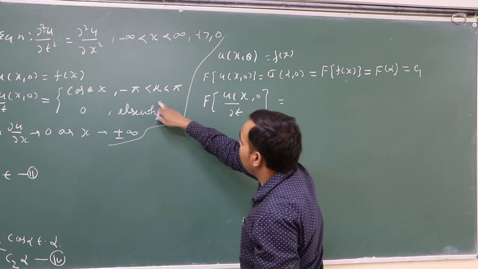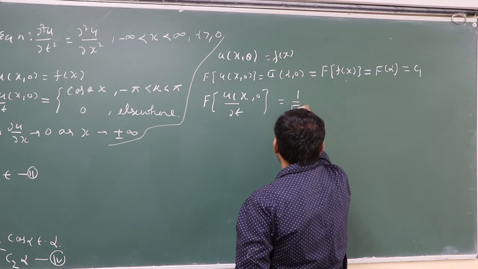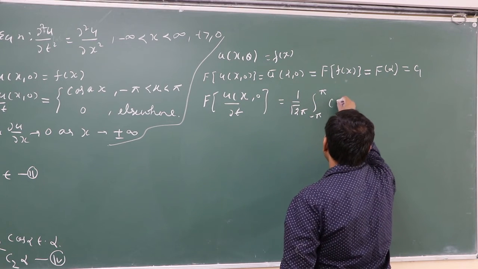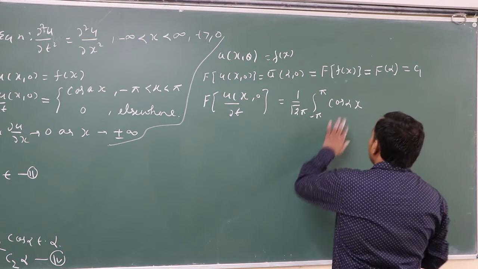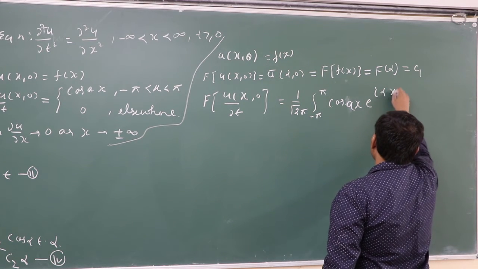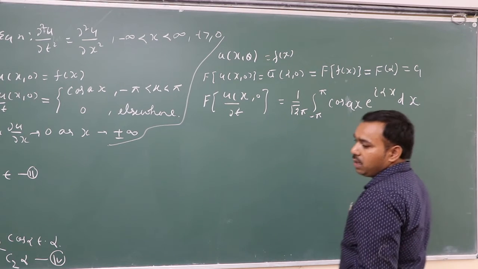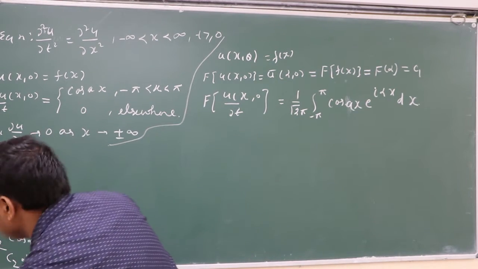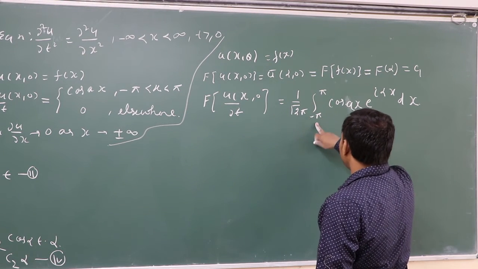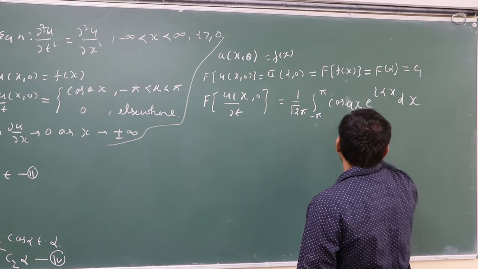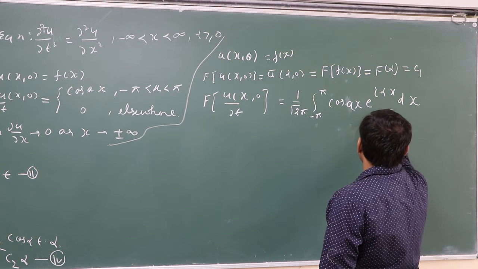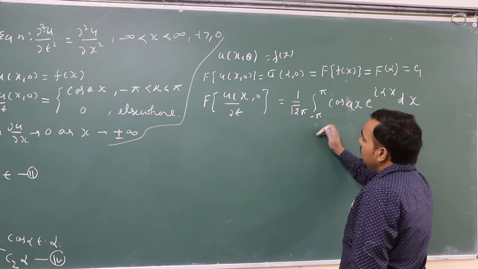Here it is given from minus pi to pi, so directly we can write integral from minus pi to pi of cos a x e to the power I alpha x dx, and for the rest of the variable, for less than and greater than values it is 0, so no need to write. We simply want to integrate this.